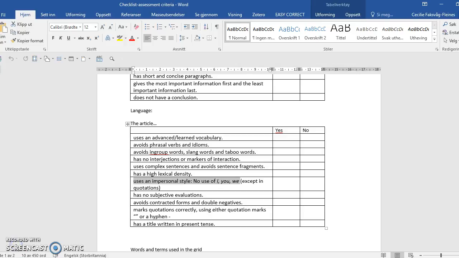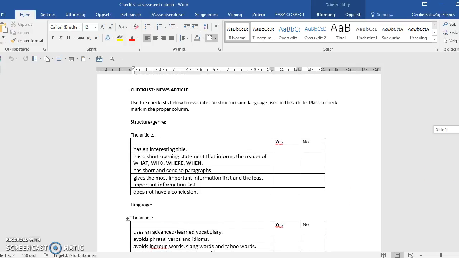If you interview somebody and they say I think, but as a journalist, you shouldn't say what you think. Also think about your quotes when you have made your fake interviews. You have to mark your quotes either with quotation marks and then said blah blah blah, or a hyphen, which is this little part here. Okay, and we'll get back to the rest on Monday.